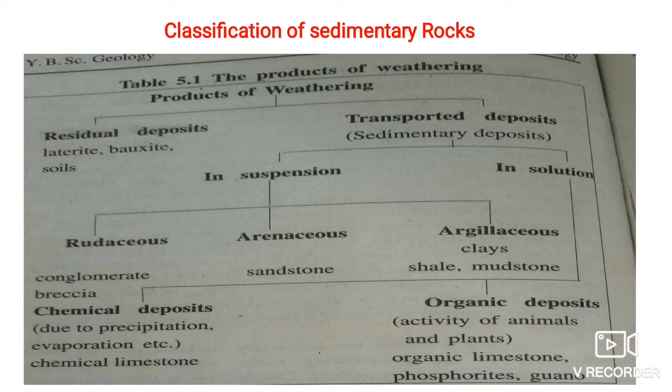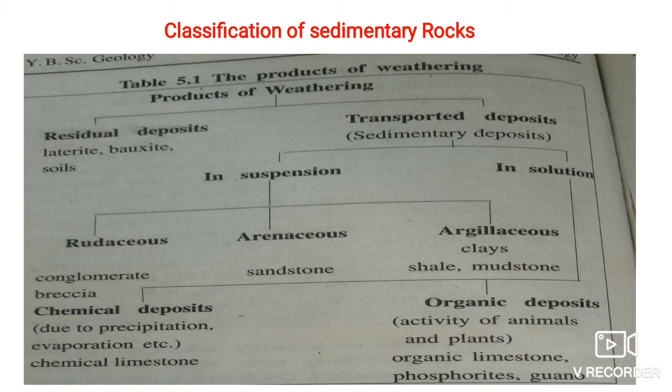But many times the weathering material is transported by the agents of erosion to another place, where it gets deposited and a new type of rock is formed, which is called sedimentary rock. Such sedimentary rocks or deposits are called transported deposits.